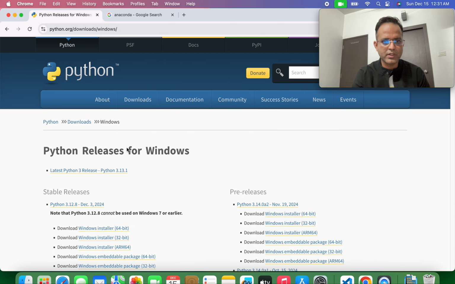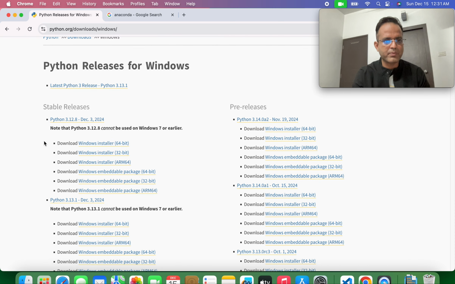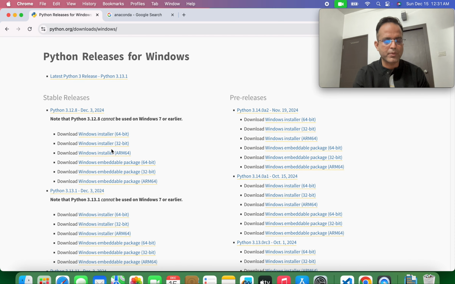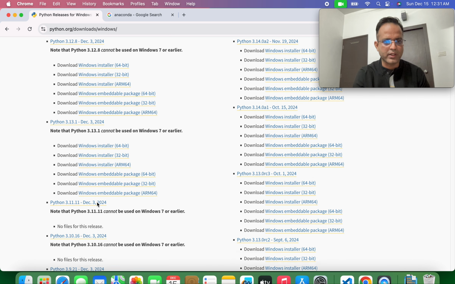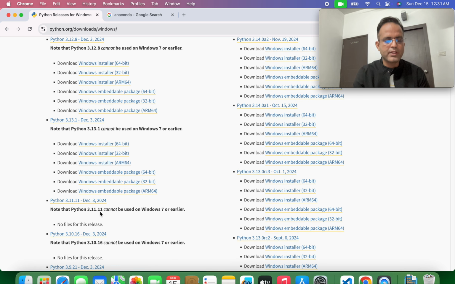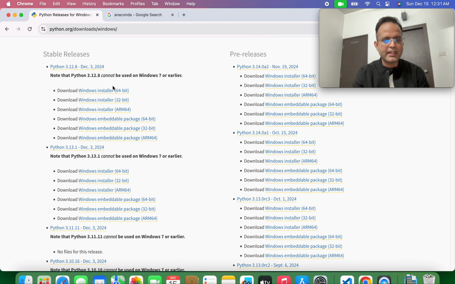Just click on Windows, then you can see the different versions there: Python 3.12.8, 3.13.1, 3.11.11. Whatever version you want to download, you can go to the link and download it from there. And here you can see there are two options, 64-bit and 32-bit.